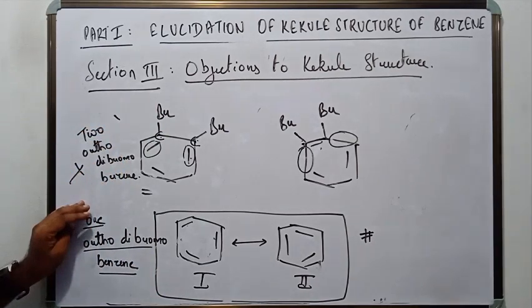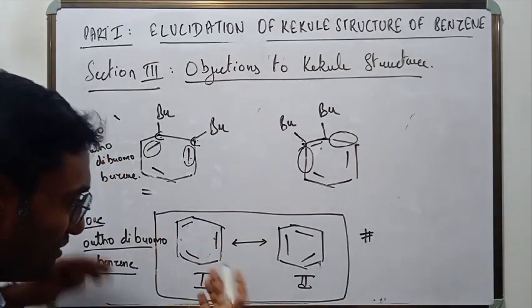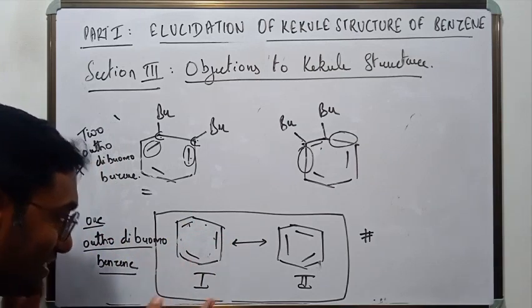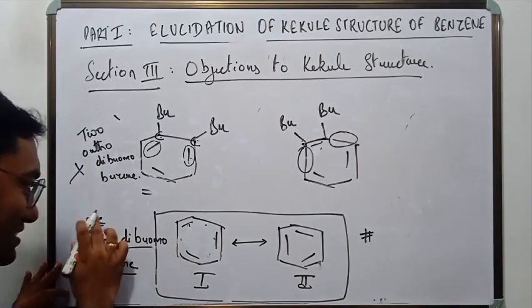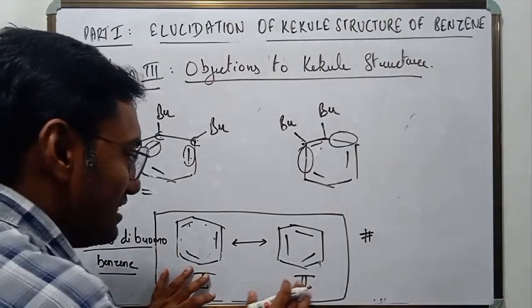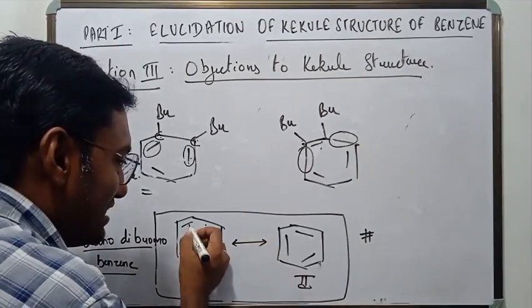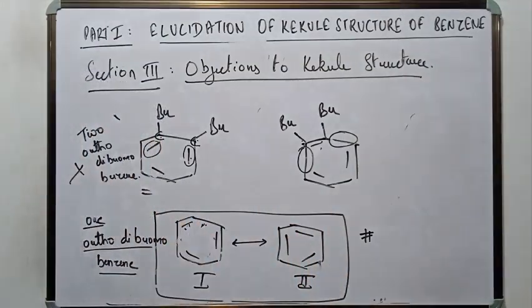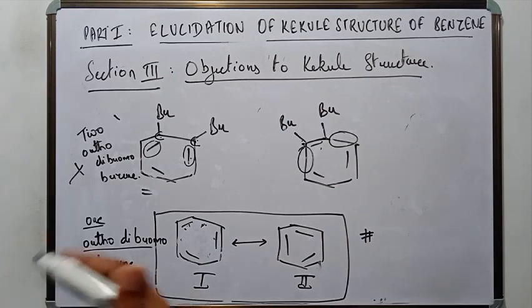So Kekule came up with this new theory that it actually oscillates. That may be the reason that we are getting one orthodibromo. He didn't have any proof at that time. The technology was not so advanced. He was almost correct for the structure of benzene, right? His explanation, that is the oscillation of electron pair, explained most of the reactions of the benzene ring. Okay, so he was almost correct. He was the person who came closest to the structure of benzene.